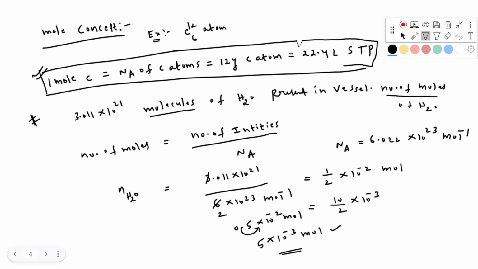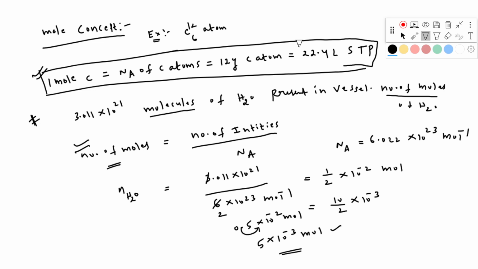You have to remember this formula. This formula is very, very important. Whenever the examiner is giving number of molecules or number of atoms or number of ions and asking to calculate number of moles, you have to use this formula. Number of moles equal to number of molecules by Avogadro number. By using this also, you can do it.